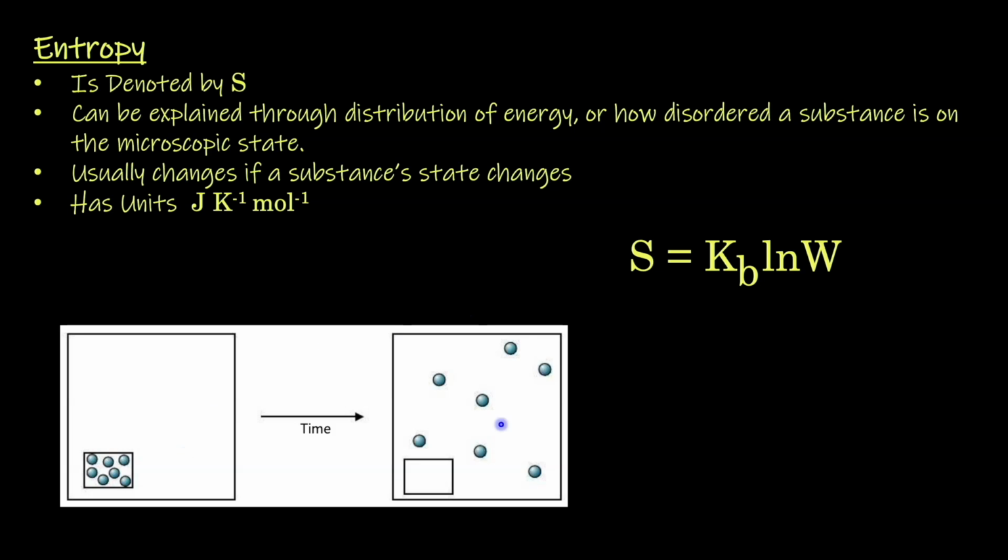We can see in this picture a system where time progresses and the entropy increases. This picture represents low entropy. This picture represents high entropy as there's more disorder. Quantitatively, entropy is equal to the Boltzmann constant times the natural log of the number of microscopic states possible. But for now, just remember that entropy is the measure of distribution of available energy among particles, and therefore how disordered the particles are. For now, you would just need to know the standard molar entropy values, which we will see shortly.